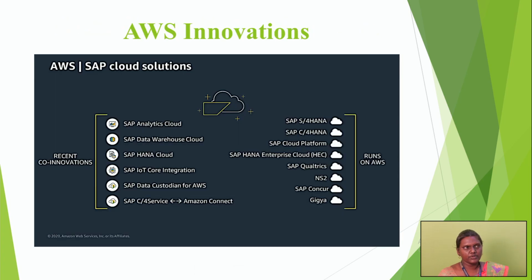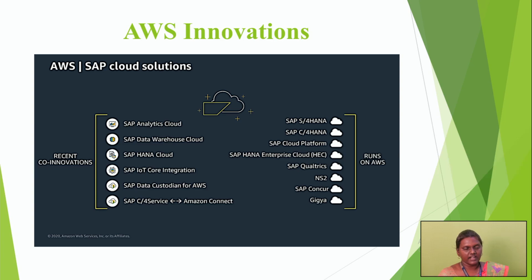The next one is the AWS innovations. What are the innovations we are able to do on the AWS Amazon Web Services platform? The first one is the recent co-innovations. The recent co-innovations are SAP Analytics Cloud, SAP Data Warehouse Cloud, SAP HANA Cloud, SAP IoT Core Integration, SAP Data consolidation for AWS, SAP C/4 services, and Amazon Connect.